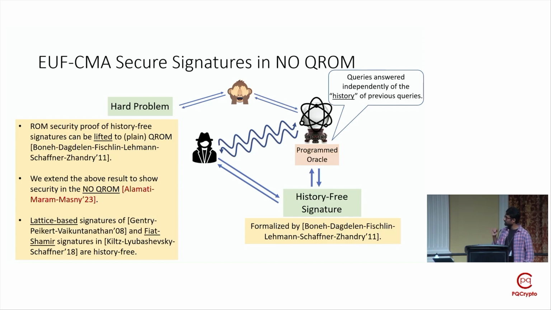For example, they include the so-called lattice-based GPV signatures, Fiat-Shamir signatures, etc. So all in all, we hope that our no-QROM analysis of these post-quantum signatures, which uses weaker heuristics, may find applications in the recent NIST process of standardizing additional signature schemes.